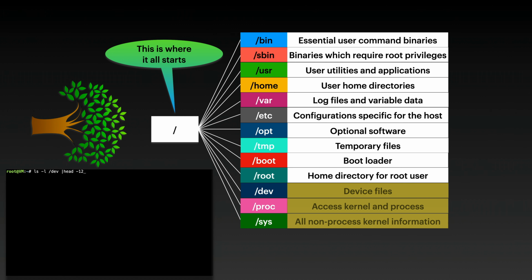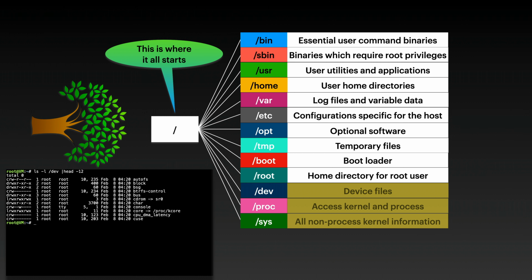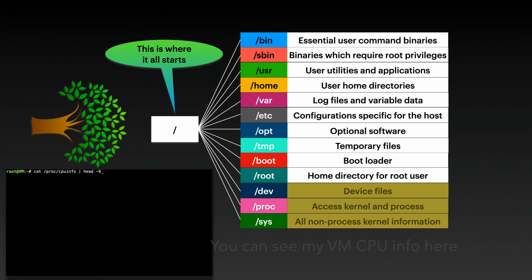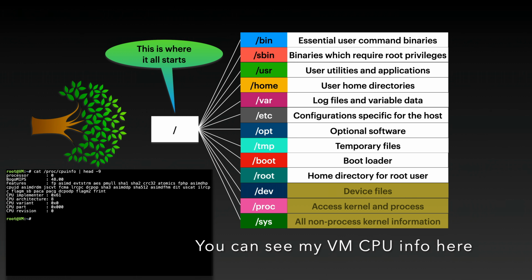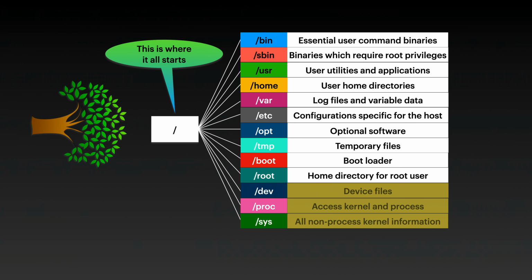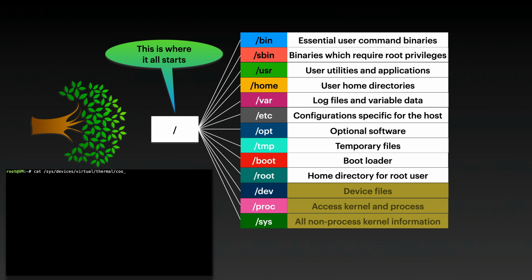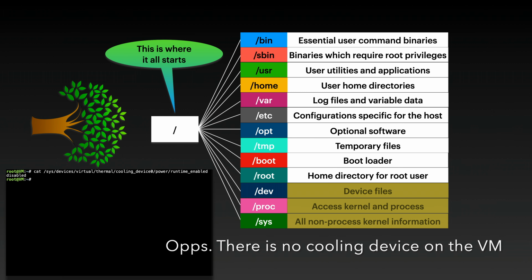Dev is a virtual file system which contains device files that represent hardware devices. For example, if you plug in a new USB flash drive, a new device entry will come up here. Proc is a virtual file system for exposing kernel data structures and process info to user land. Similarly to proc, sys is a virtual file system that describes hardware devices and drivers.